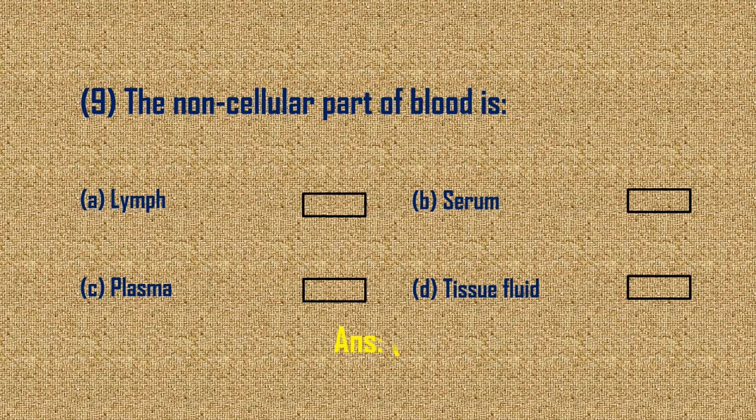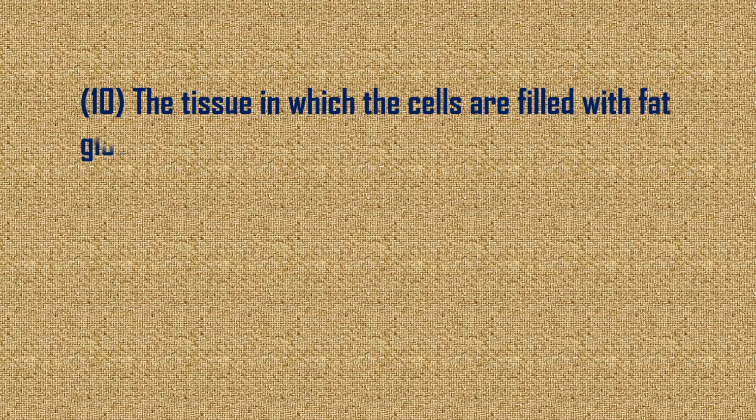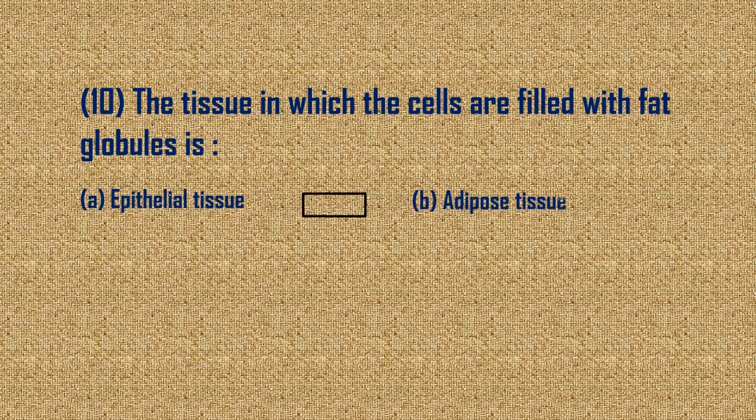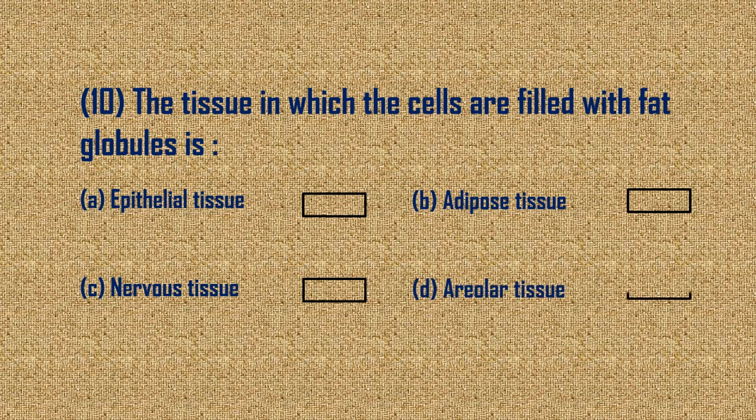Answer is C. The tissue in which the cells are filled with fat globules is: epithelial tissue, adipose tissue, nervous tissue, areolar tissue. Answer is B.